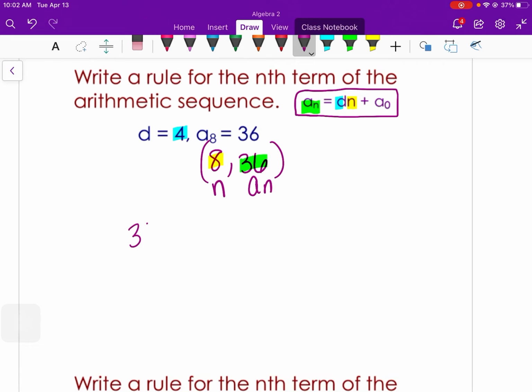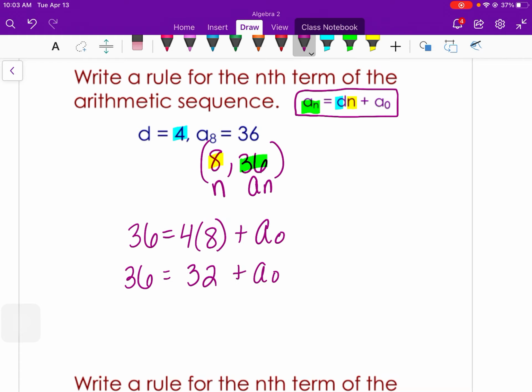So I'm going to plug 36 in for a sub n, 4 for d, 8 for n, and then plus a sub 0, then solve. So 36 equals 4 times 8 is 32 plus a sub 0. It's plus a sub 0, so you need to subtract. And we get 4 equals a sub 0.